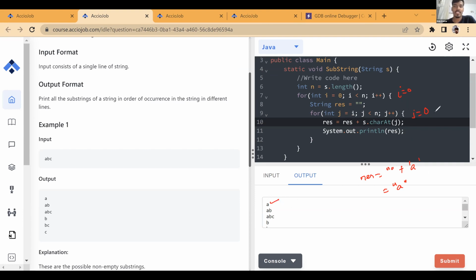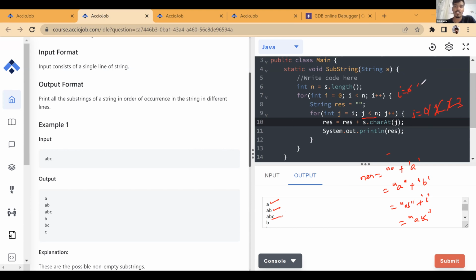Next iteration, j becomes 1. We have a as a string, we add the b character, so it becomes ab. We print ab. Next iteration, j becomes 2. We add c as a character, and it becomes abc, so we print this abc. Next, j will become 3. The condition will not be true. String length is 3, so this won't satisfy. We break and come out of this loop.